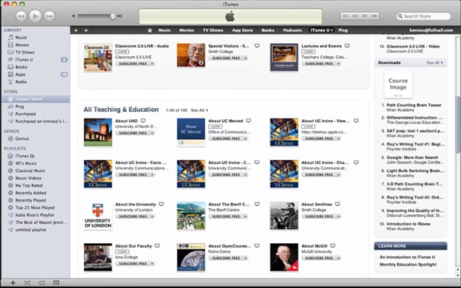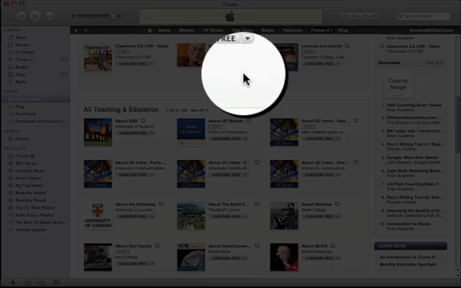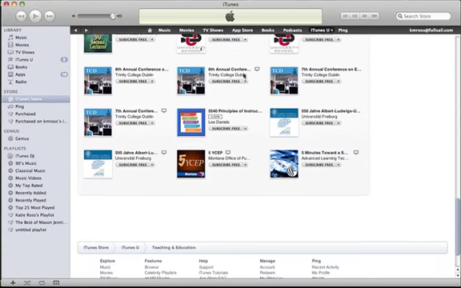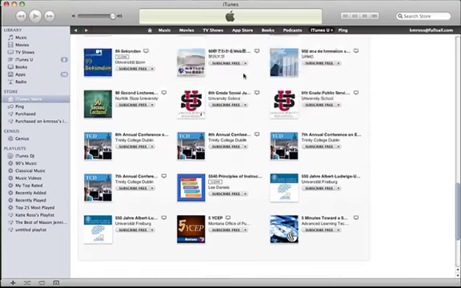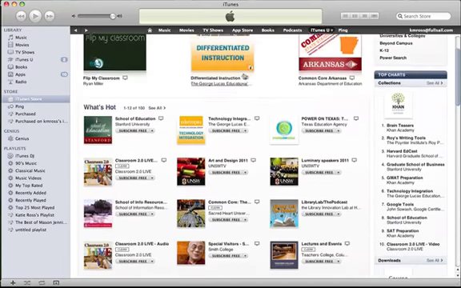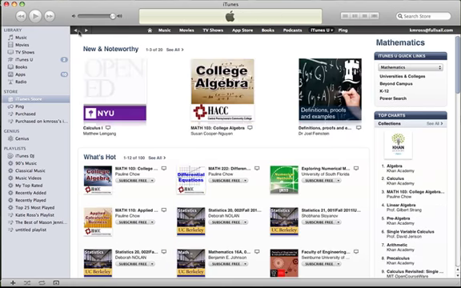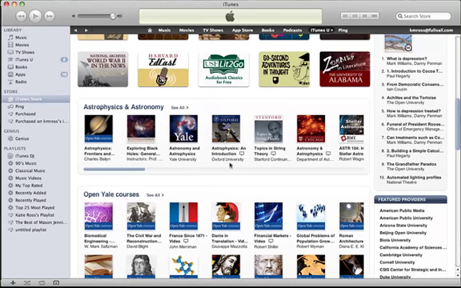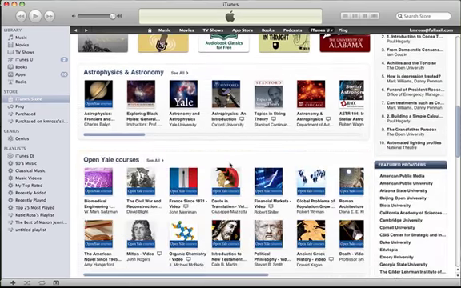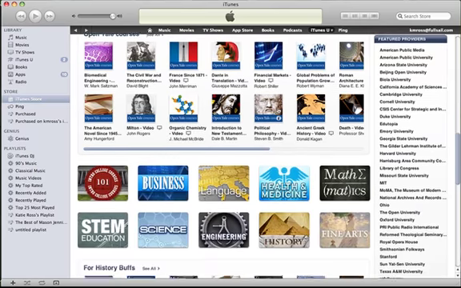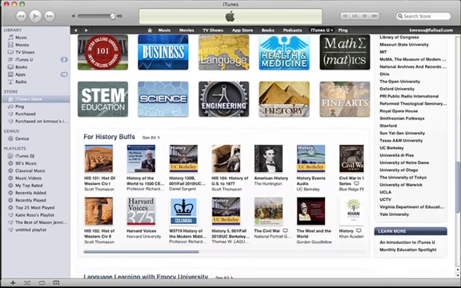So here's the Dalai Lama. He was a special visitor at Smith College. You can listen to the Dalai Lama speak there. It's really just a vast amount of information. If we go back to the main page of iTunes U, here we go. They have open Yale courses, things that you can listen to podcasts. This is Yale Education for free. You can check out a history area.